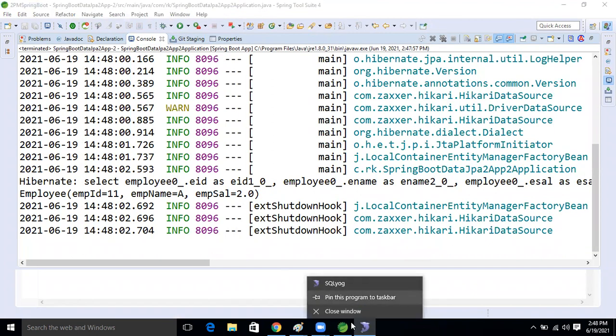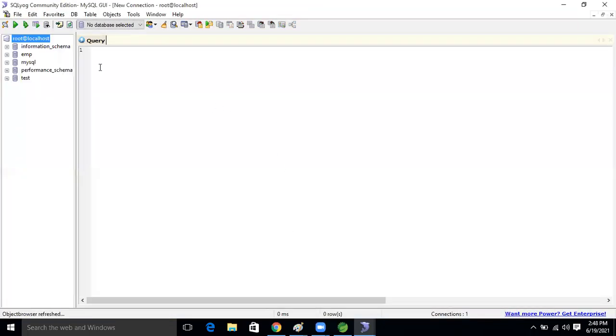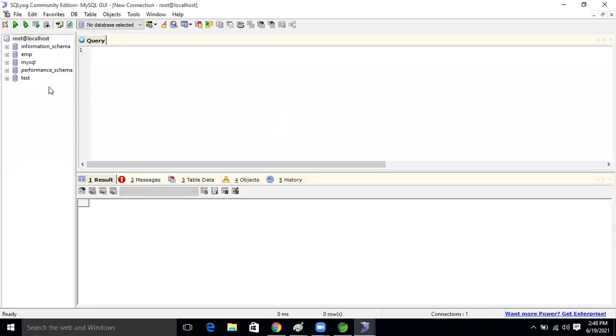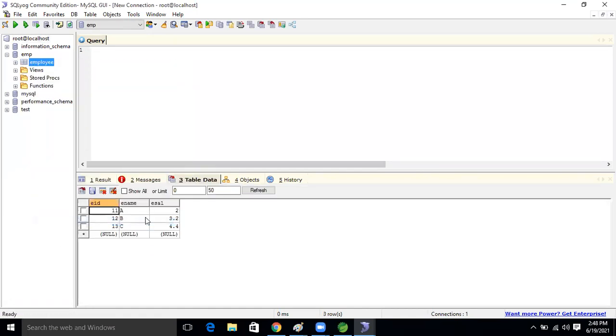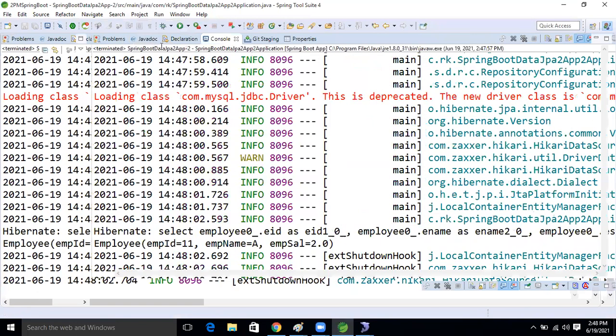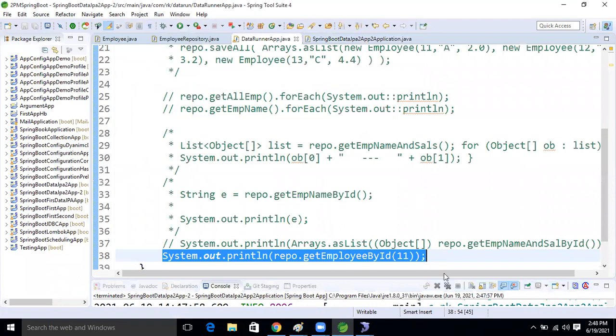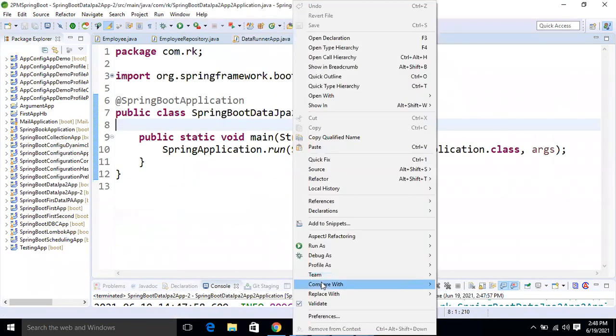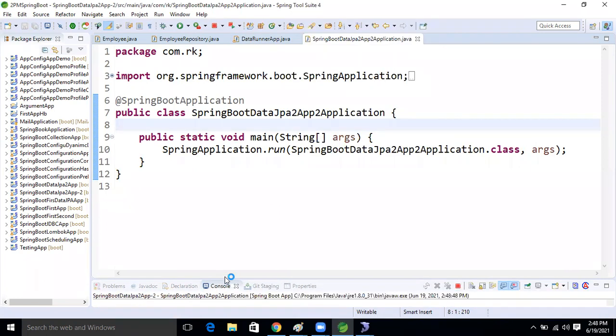Okay, no, I want another record. If you want to see another record now, okay, I want 12, right? I want to select 12 now. Okay, fine. Now let's see this one. So here we will pass the 12, right? After passing the 12, run the application. We will get the 12th record as the result.